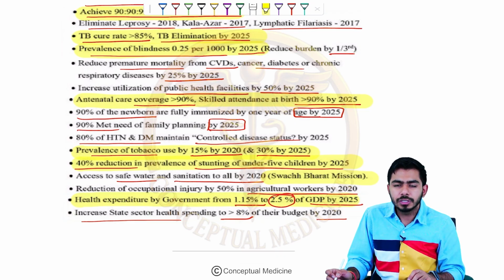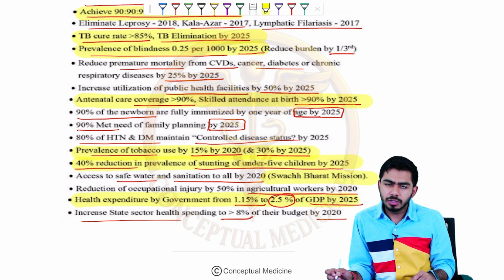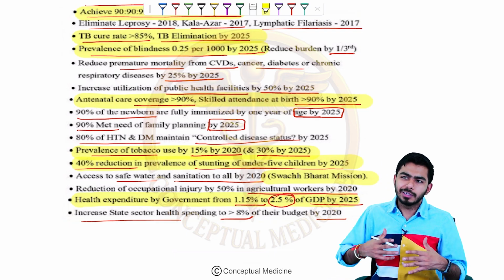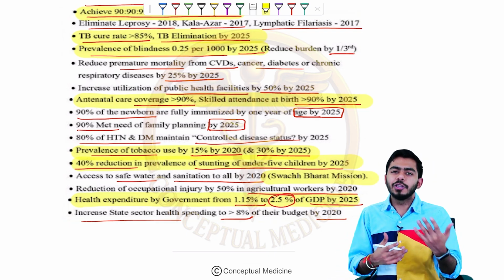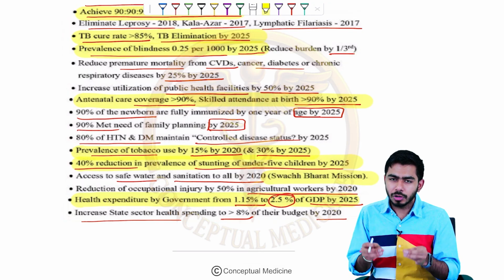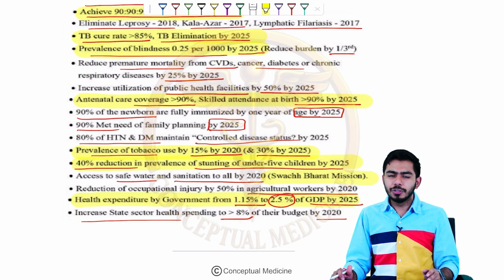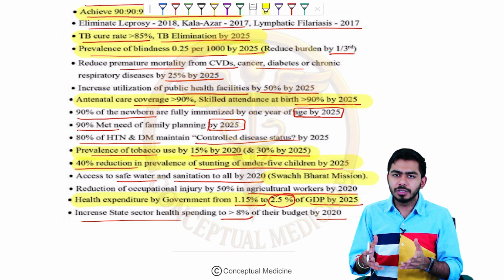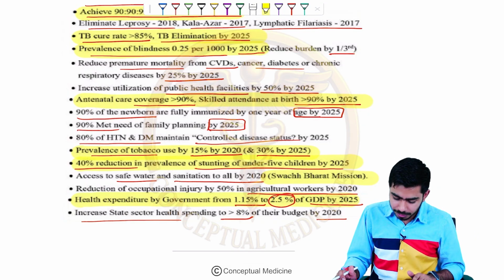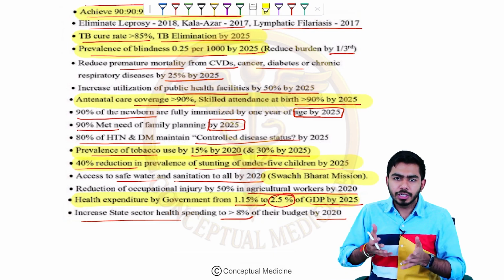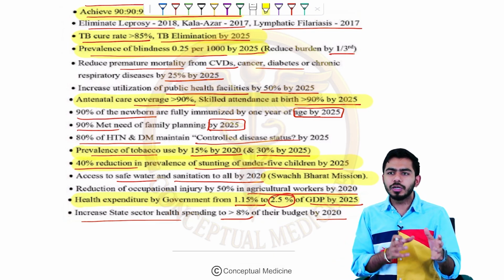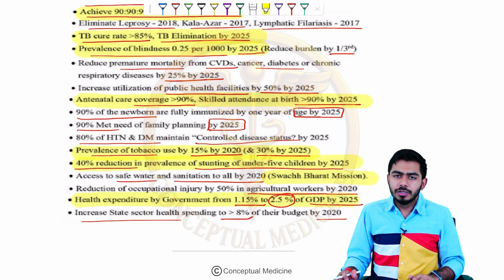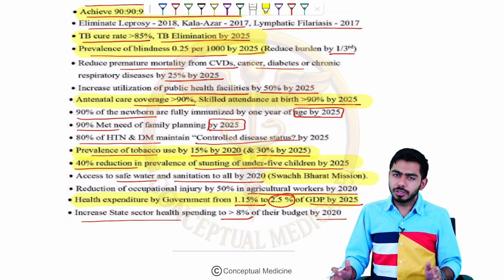So these were some important points about the National Health Mission. There is nothing like a concept which I shall be explaining you over here. There is no concept. These are just pure numerical values which you need to remember, which I need to remember, right? This data is provided by the government to us, so there is nothing which I can do about it, like explaining how you can remember this one and that one, right? So that is about the National Health Mission 2017, right?